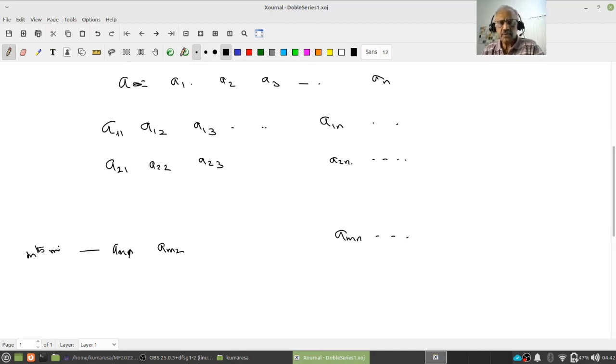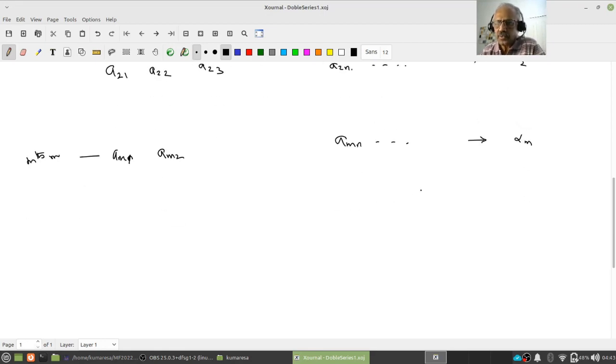Now, since we already know how to define the convergence of a sequence, the standard practice in mathematics is to reduce the problem to something we already know how to solve. So we may be tempted to define the row-wise limits. Let's look at the sequence a11, a12, ..., and suppose this converges to, let us say, alpha 1, and similarly the second sequence converges to alpha 2, and the mth row sequence converges to alpha m, right?